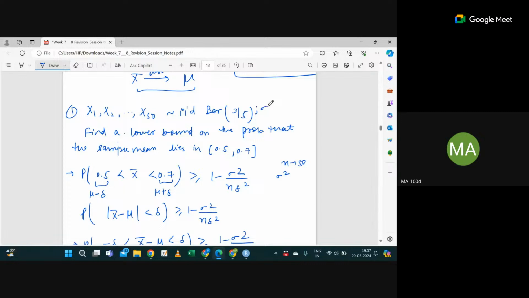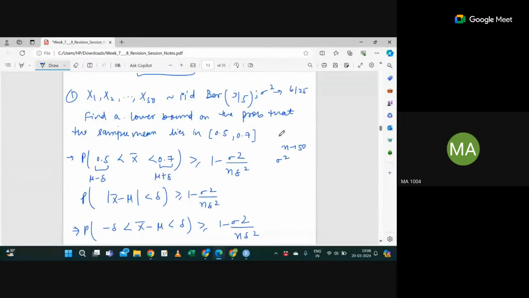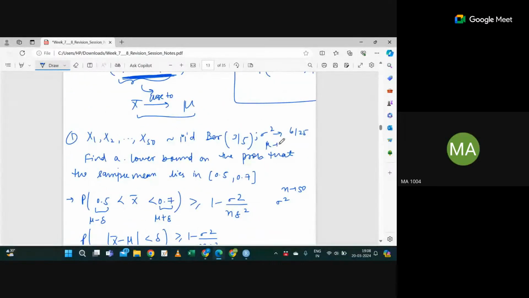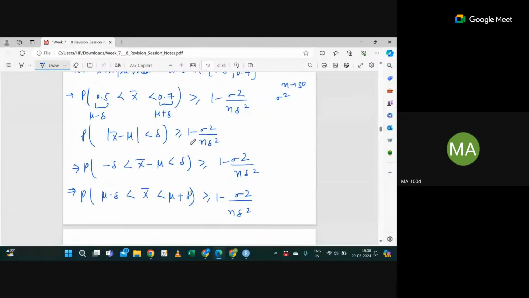Sigma square you will calculate from the distribution. Sigma square will be p into 1 minus p, which is 6 by 25. Now what is the value of mu? Mu is also required, 3 by 5. Why is mu needed? Because you have to find the value of delta.